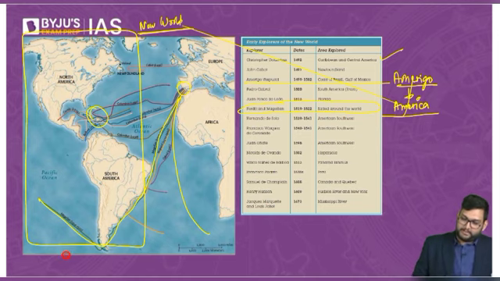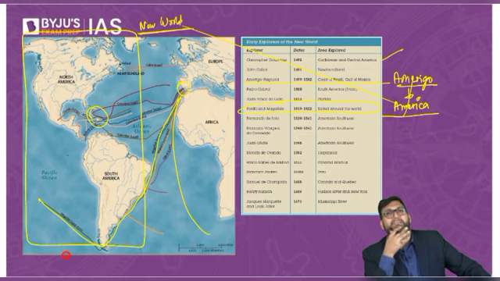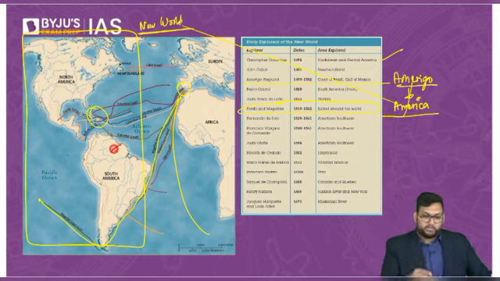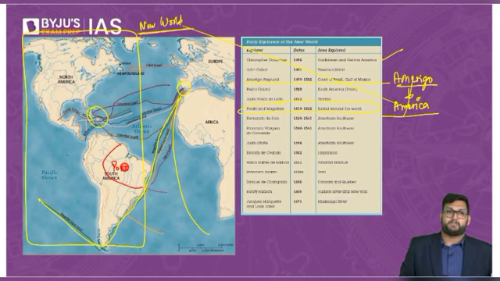Now, see, you all said that this is all European history. See, America is a very big unit. And each and every country wanted a piece of America. So this piece, which is today Brazil, was under the Portuguese.